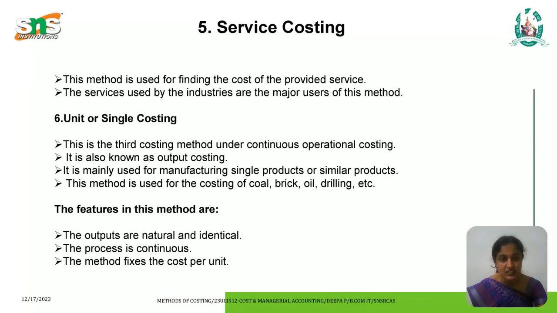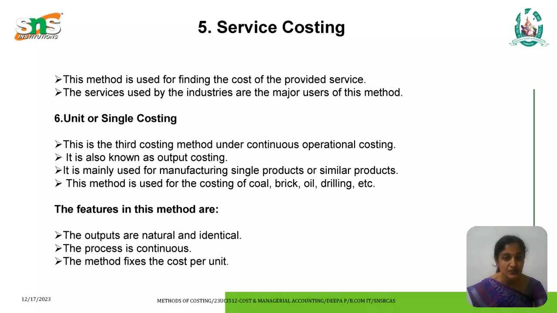The next one is service costing. This method is used for finding the cost of the provided service. The service industries are the major users of this method. The next is unit or single costing. It is the third costing method under continuous operation costing. It is also known as output costing.